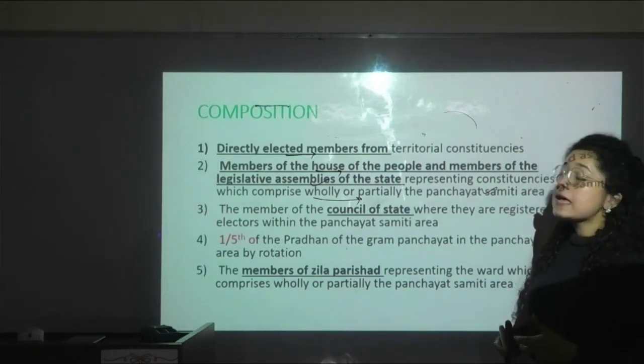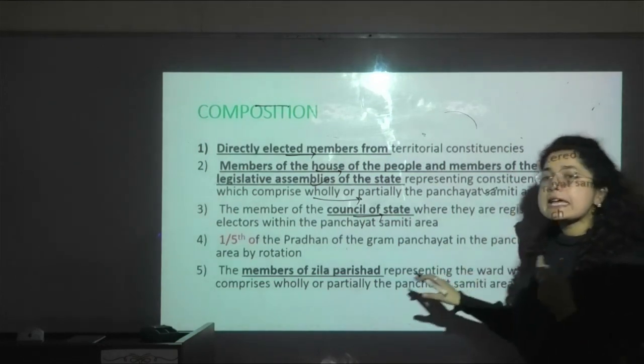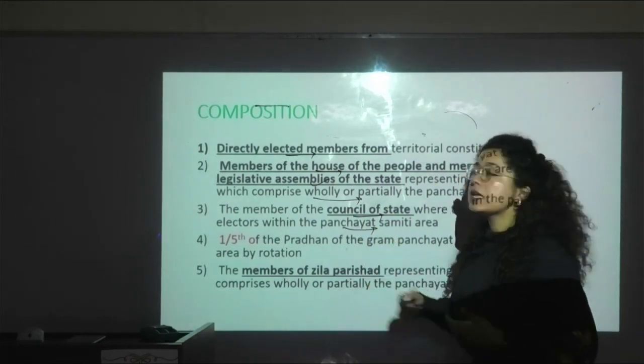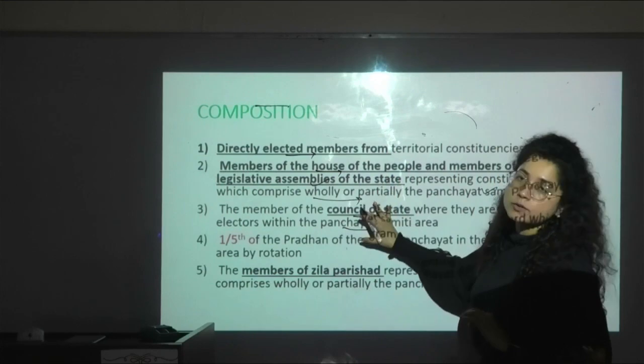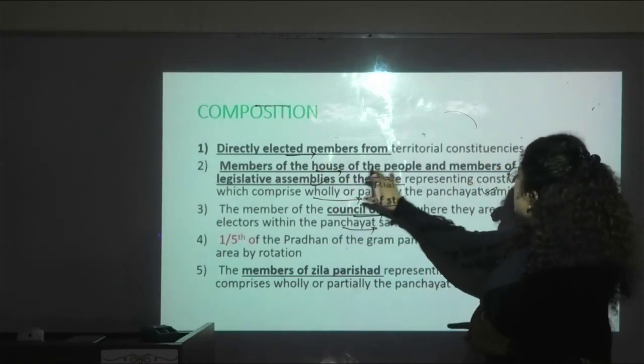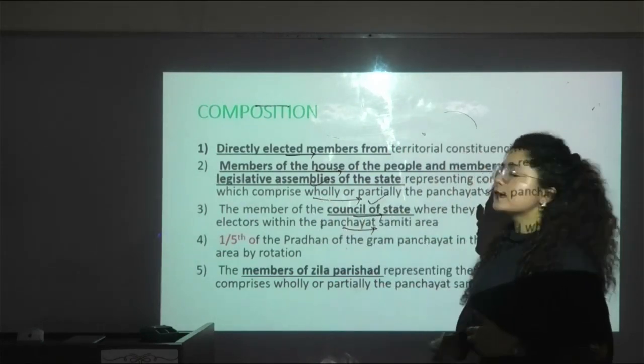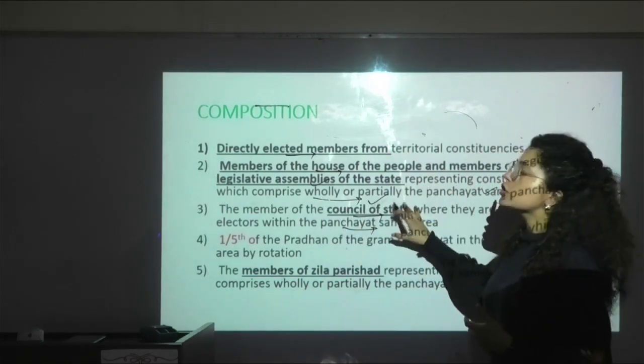Along with this, the members of the Council of States who are registered as electors within the panchayat samiti area are also part of this composition.